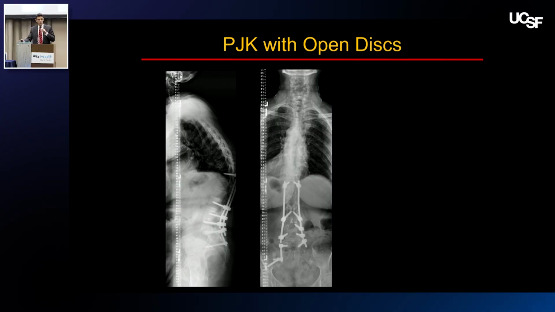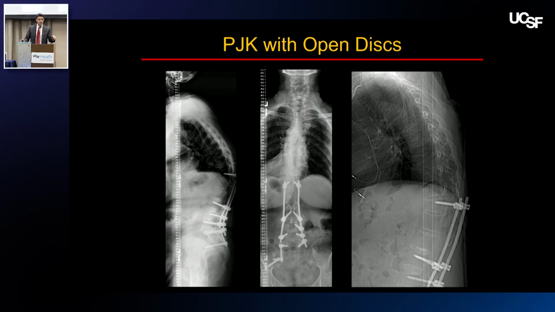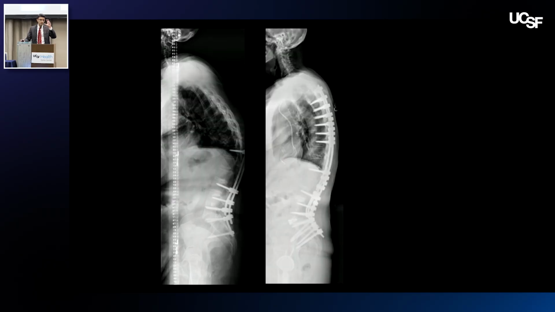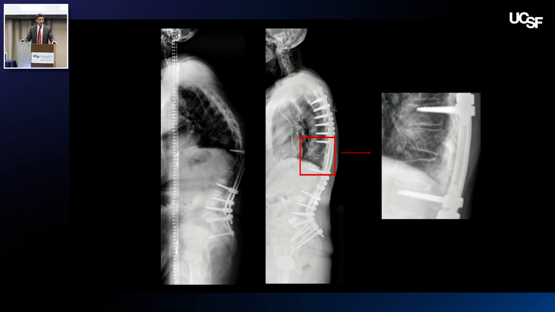Another example, a patient with proximal junctional kyphosis, again, assessing the rigidity at the proximal junction is key. So it has some improvement just lying down. It's rigidly fused actually in the posterior to the facets, but you can see that the discs are still open there. So in this woman, she was 80, 82 years old. We were hoping to avoid a 3-column osteotomy, and so we were able to do something similar, instrumented it above, and then through a cantilever technique, aimed at correcting the focal kyphosis after doing facetectomies, we're able to open this up.